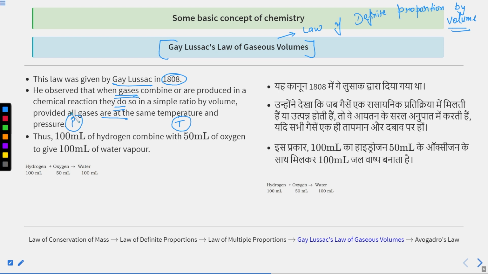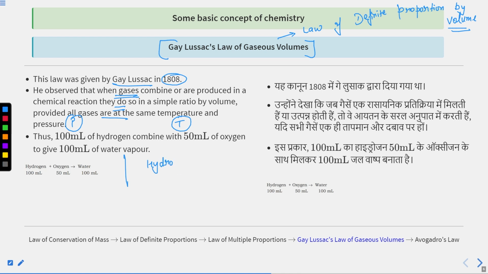Very simple now. When gases are combining, as well as producing some compounds, they may be gases. So if gases are combining or are produced in a chemical reaction, what happens? They do so in a simple ratio by volume, provided all gases present are at the same temperature and pressure.